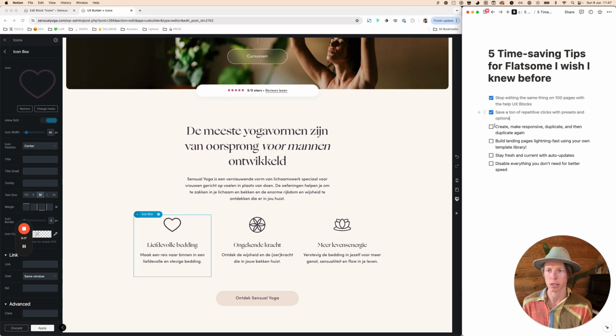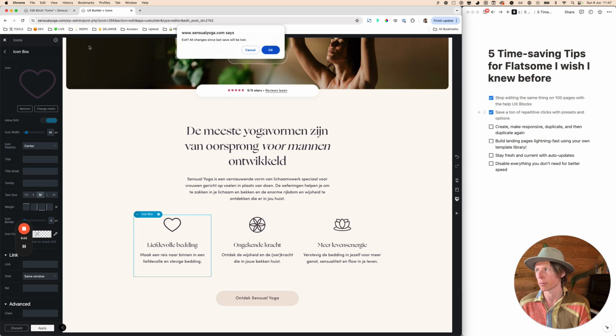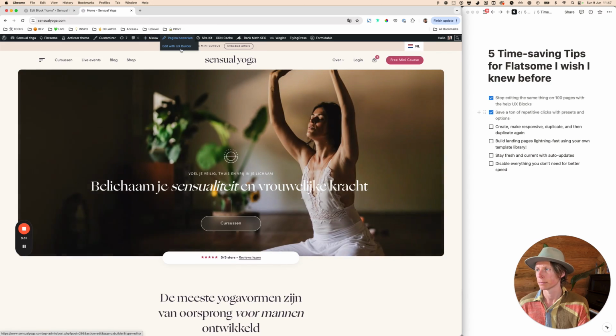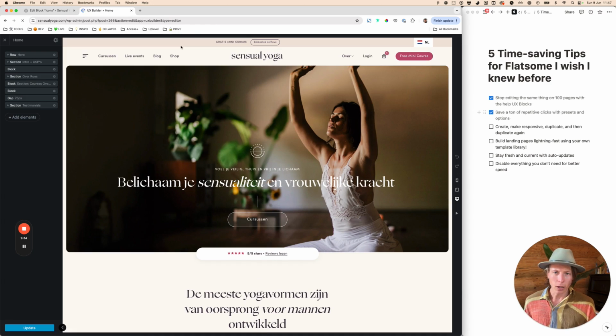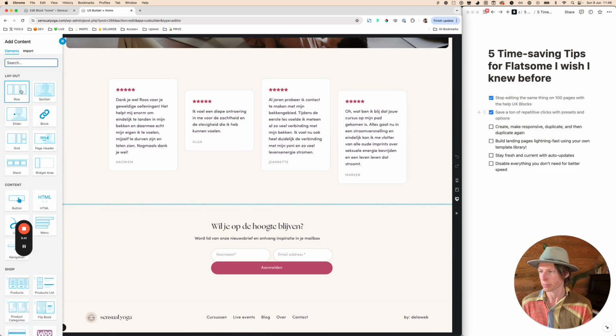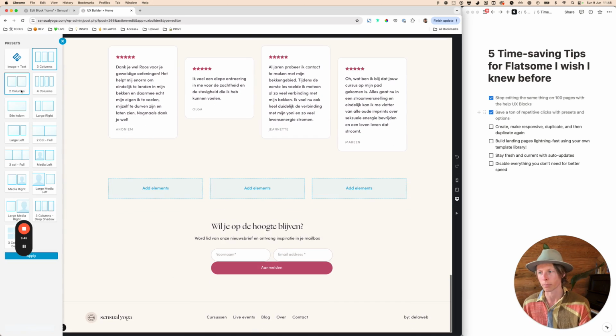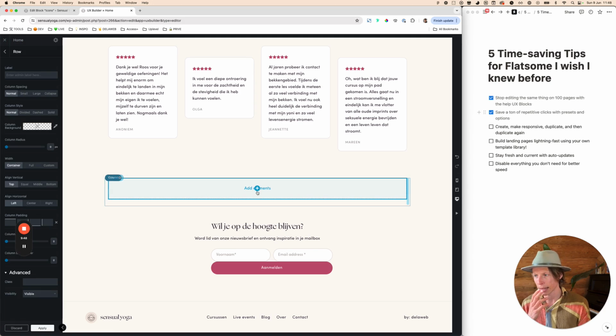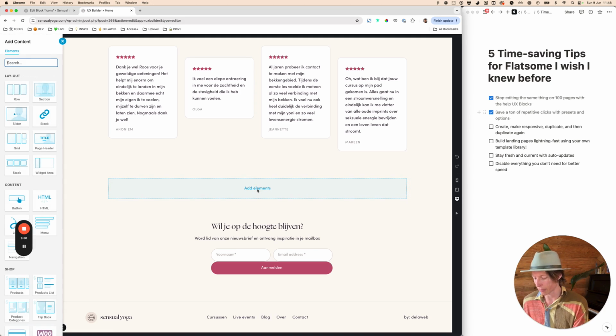All right, let's continue. So now let's talk about create, make responsive, and duplicate. So what I do, and that also really saves me during my building process. Let me open up the UX builder for the entire homepage again. So especially when working with columns and rows, because a website is built up with these things, let me just go down below. What I do in most cases is first I create one column. So like this. And then inside, for example, I'm going to have an image box.